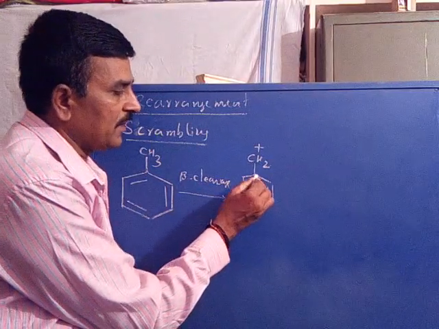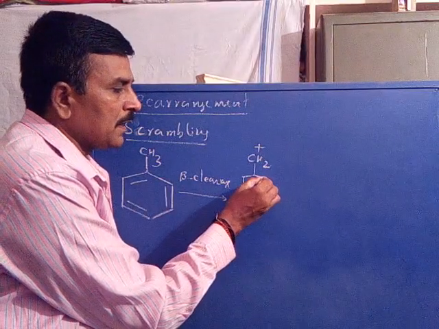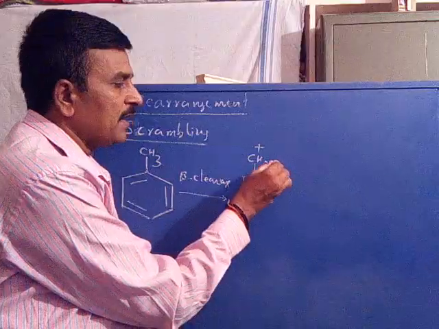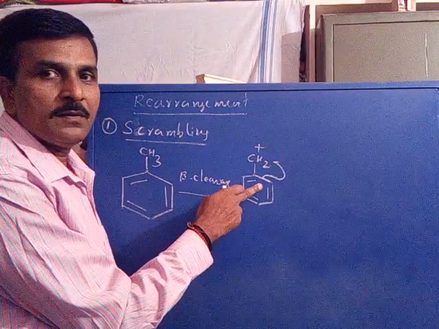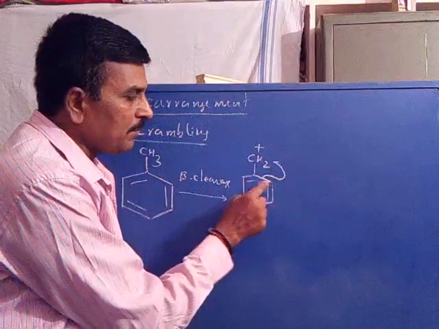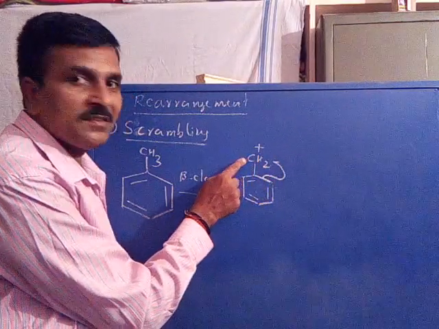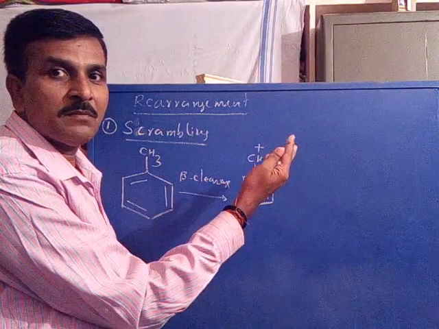Say, for example, this is the carbon-carbon sigma bond, the breakage of the carbon sigma bond. You observe now, the carbon-carbon sigma bond is cleaved and reformed with the CH2 carbon, another atom in the molecule.